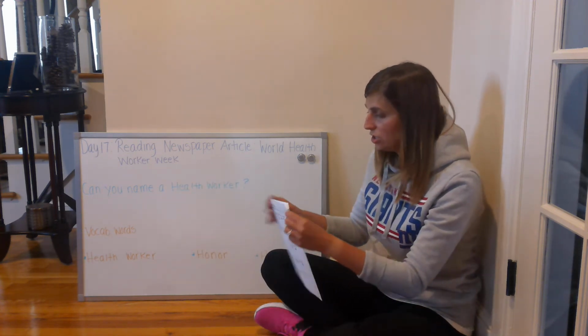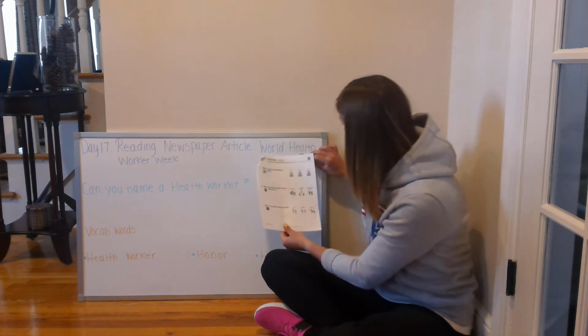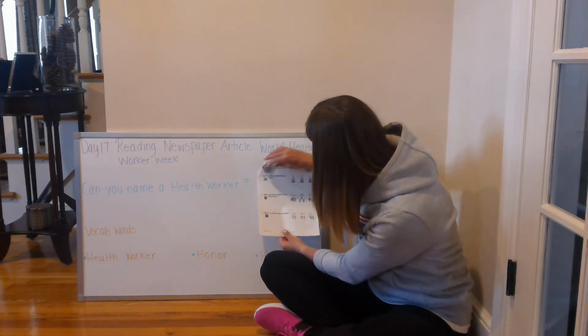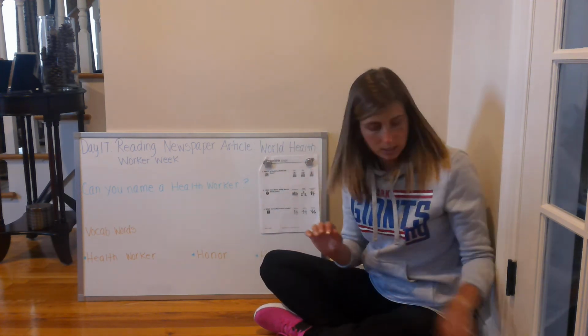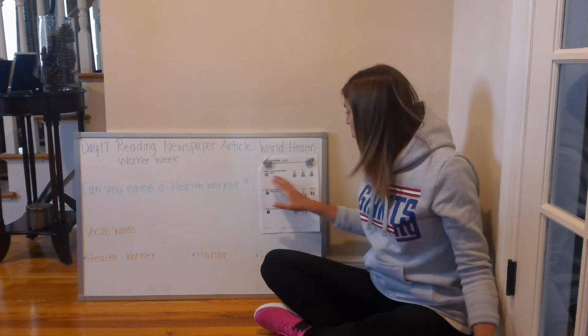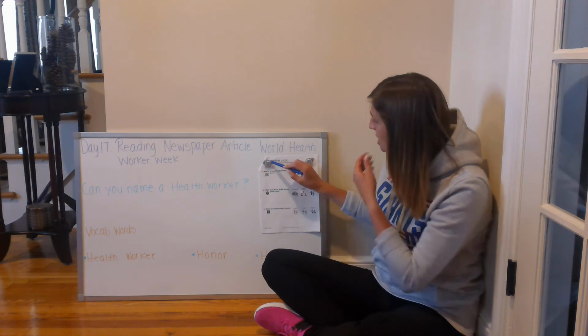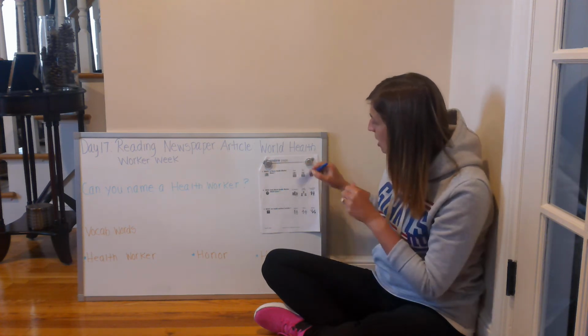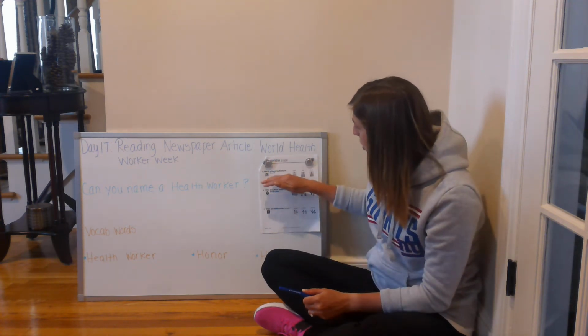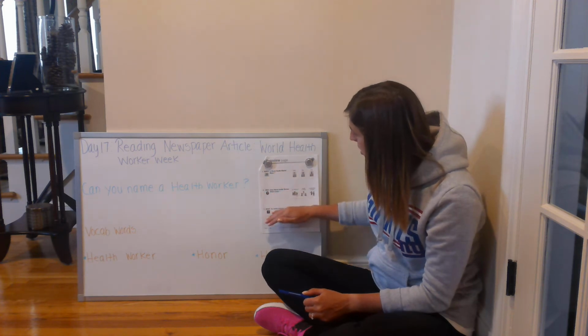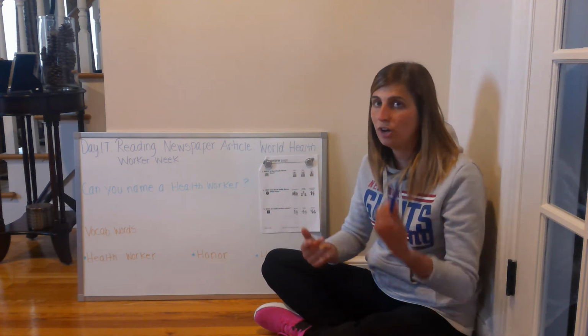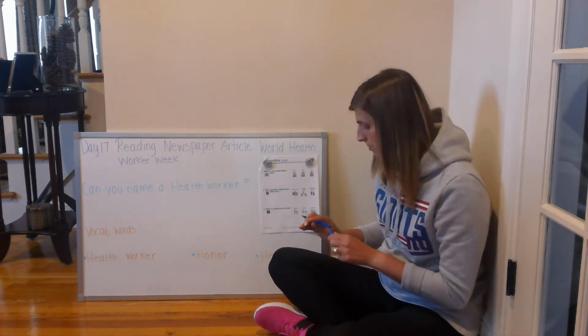So now we're going to do a very short newspaper article. We're going to turn to our 3 review questions. I'm going to read each question, and what I'd like you to do is please put your first and last name at the top of the review page. And then when you're done with that, we're going to read each question with the answer, and then we'll go over and correct our work.